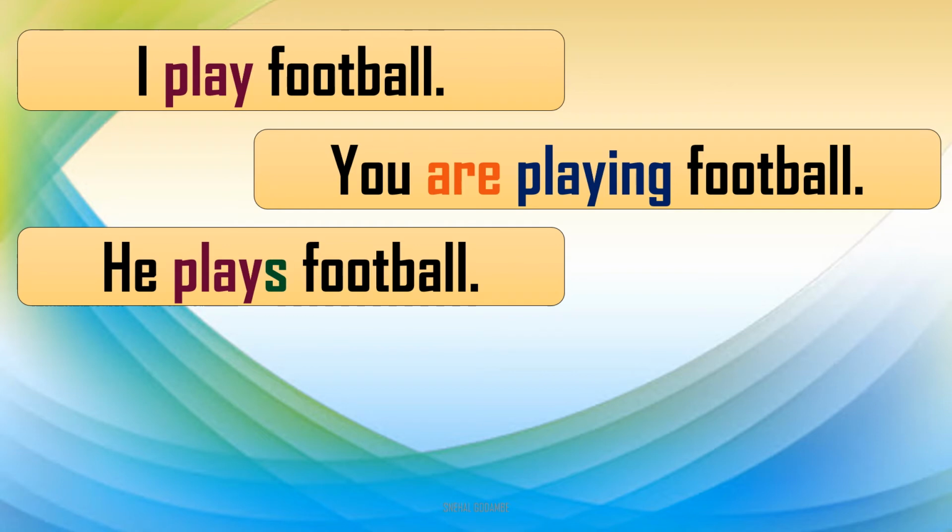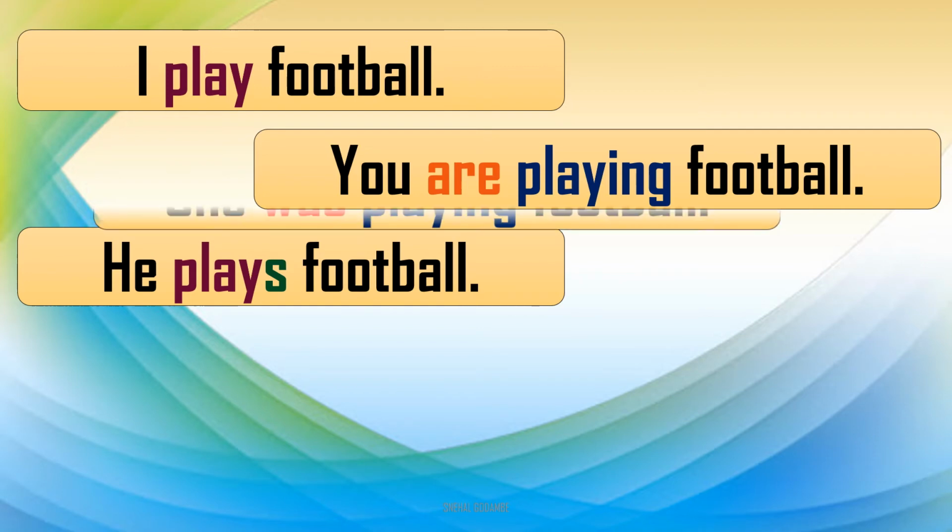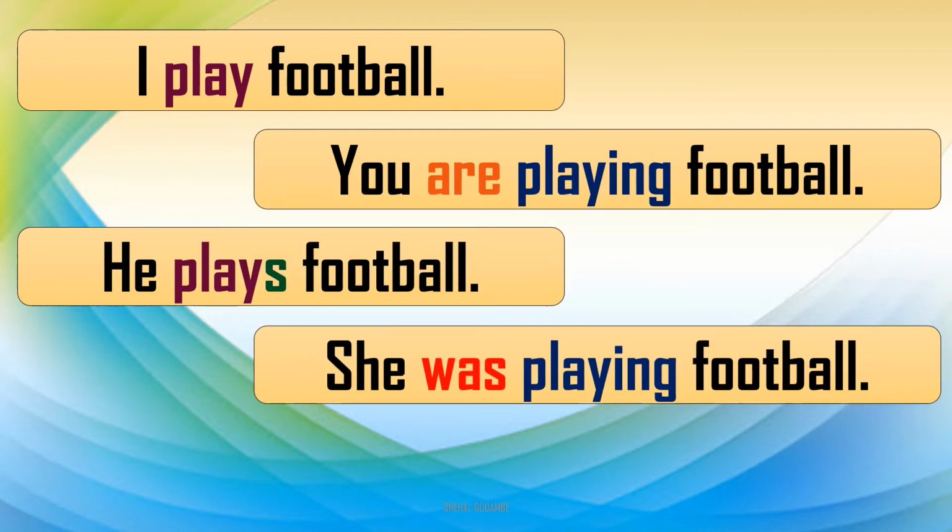Just now we have seen third person singular. I is first person, you is second person, and he, she, it are third person singular. He plays football, so it carries S with it. First of all, we have changed the person. Now we have changed the tense here. See in the next sentence, she was playing football. Now the verb form has changed according to the tense of that sentence.